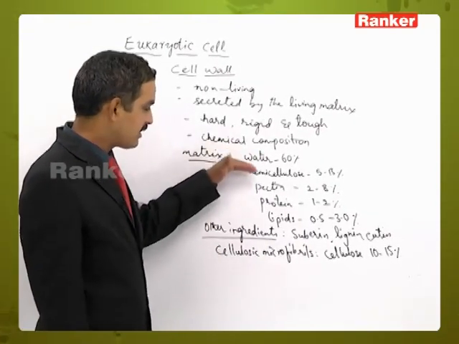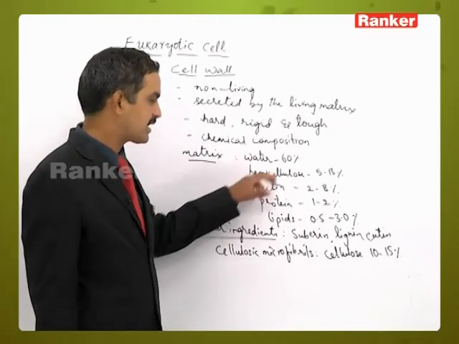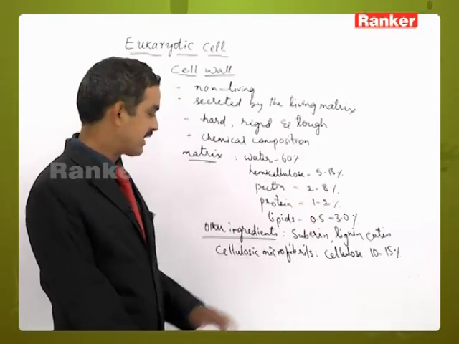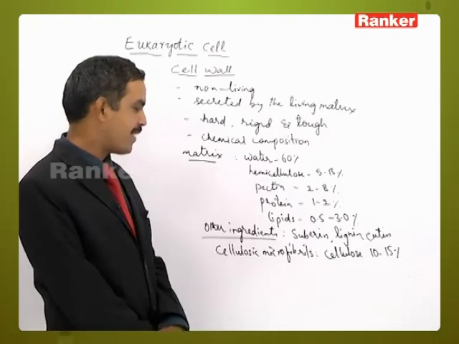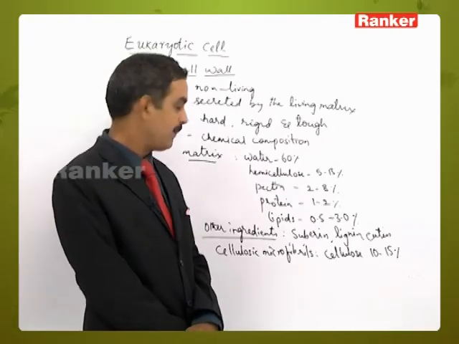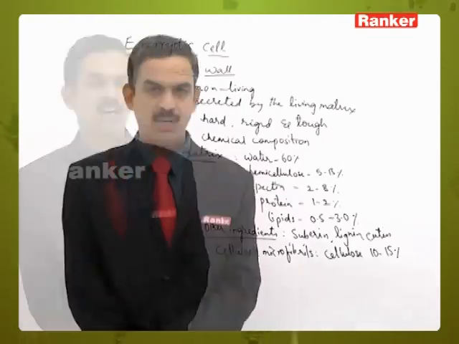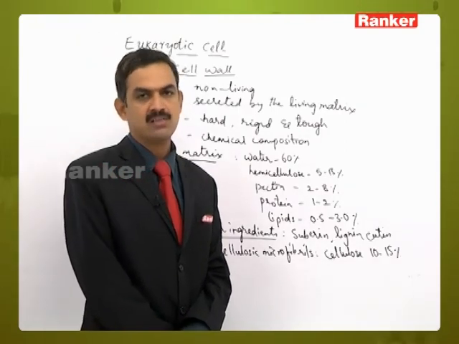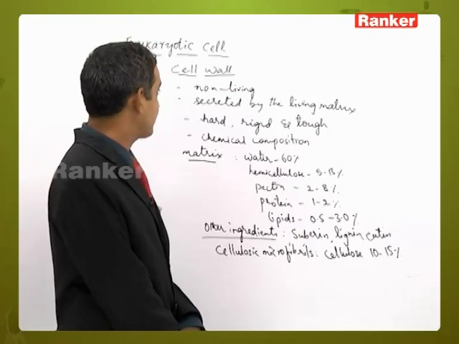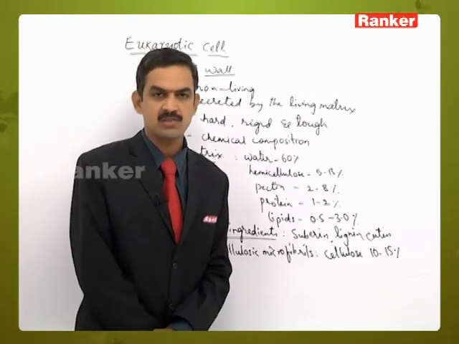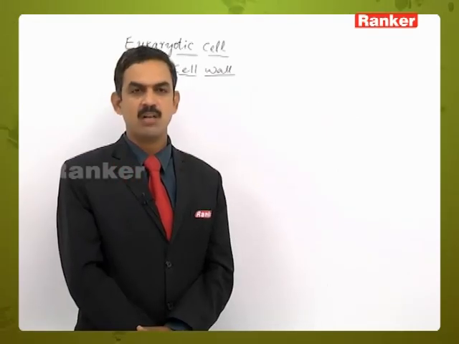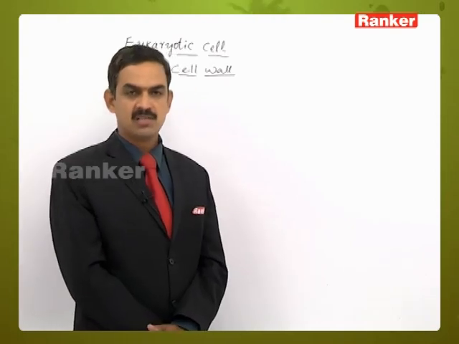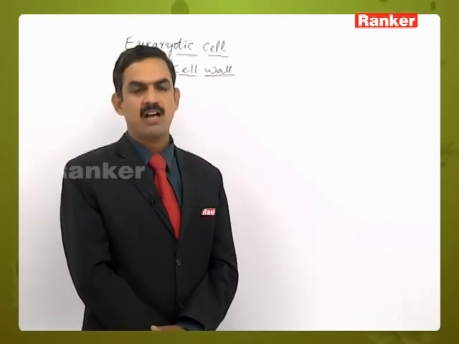In the matrix, these are the various types of chemical substances and their percentages, and in the microfibrils the major composition is cellulose only. Then the other ingredients are present in very trace amounts in a cell wall. So, let us discuss the other characters related to the cell wall: how the cell wall helps the cell in various activities.